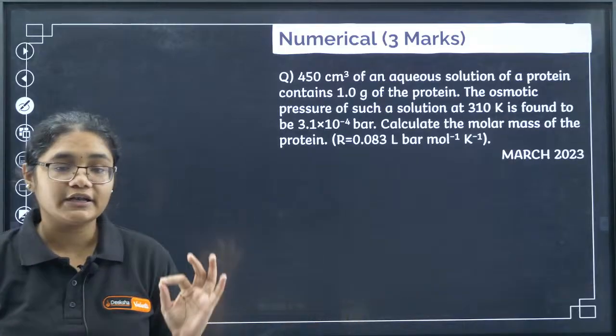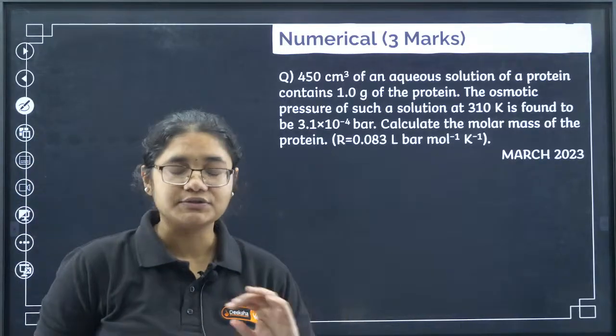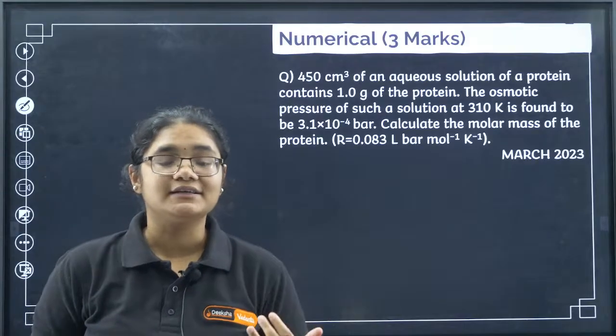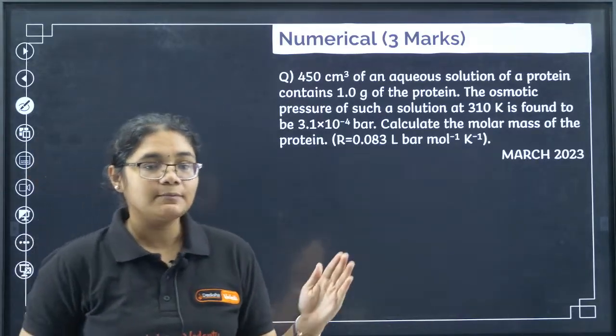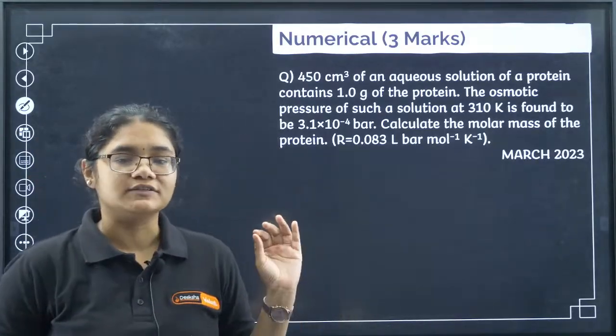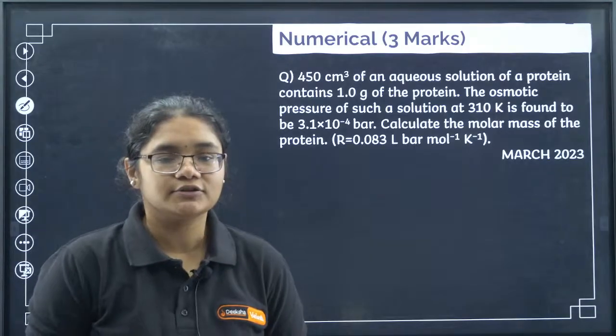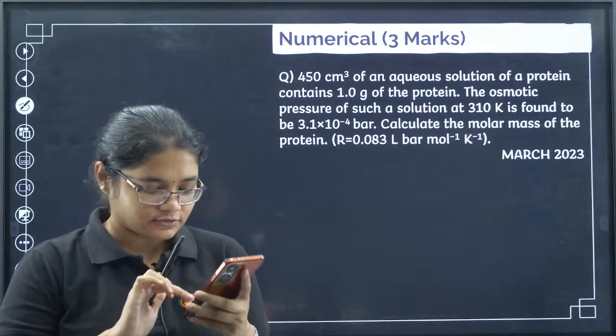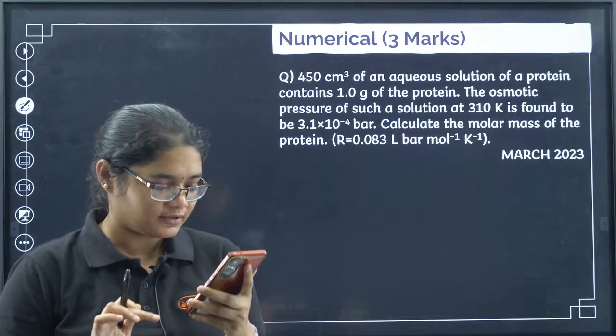Now students, from colligative properties numerical questions will definitely come. There is no doubt in that. So you need to prepare basically the freezing point, boiling point and the osmotic pressure questions. So this is a question from osmotic pressure. Try solving that quickly and I will also solve, and let's see who does it faster.